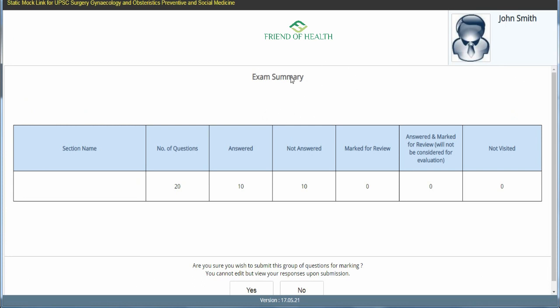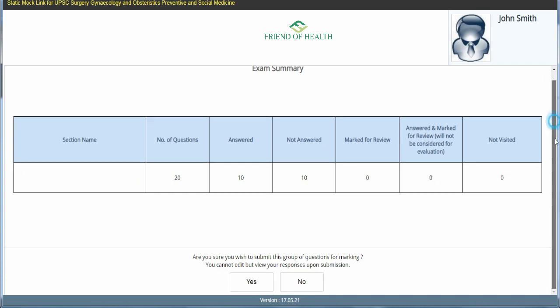This is the exam summary page. So here the section name will be there, whatever our exam name is, and the number of total questions, how many are answered, how many are not answered, how many are marked for review, how many are answered and marked for review, and how many are not visited. All these things will be shown here. Then again one more confirmation question will be there. Are you sure you wish to submit this group of questions for marking? So yes or no we have to decide, and you have to give yes.